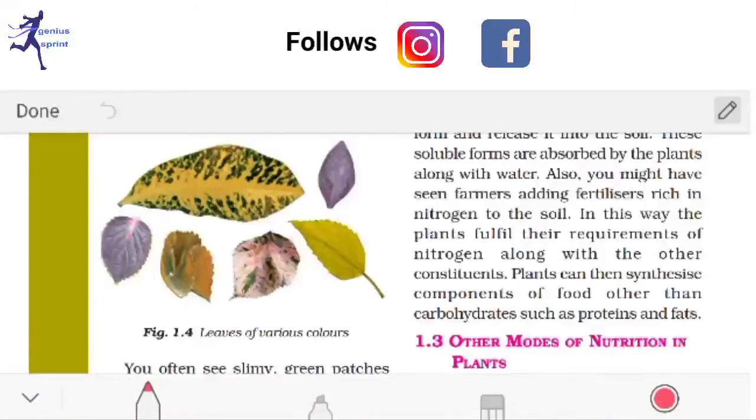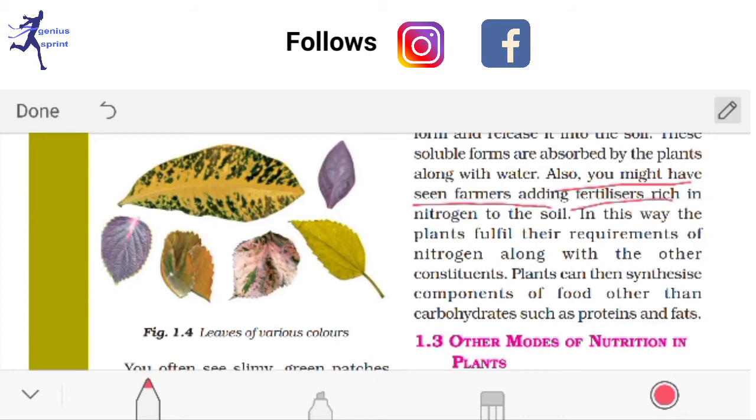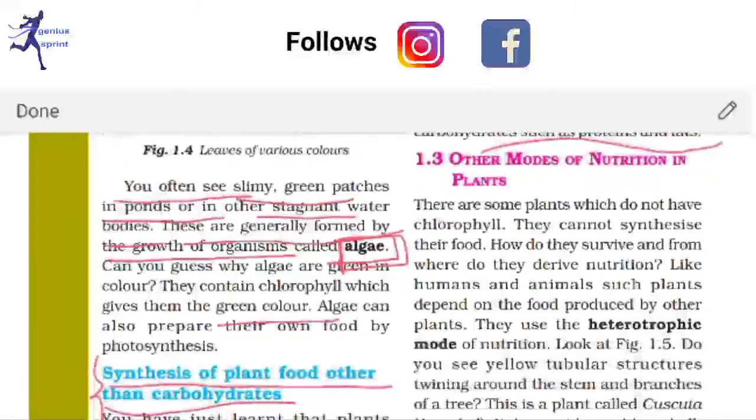The next part is, you might have seen farmers adding fertilizers rich in nitrogen to the soil. In this way the plants fulfill their requirements of nitrogen along with other constituents. Plants can then synthesize components of food, such as proteins and fats, along with carbohydrates.